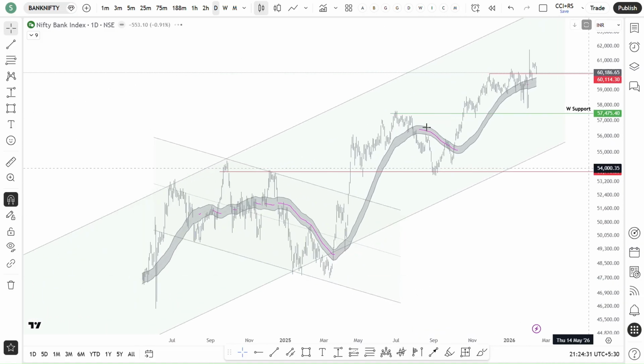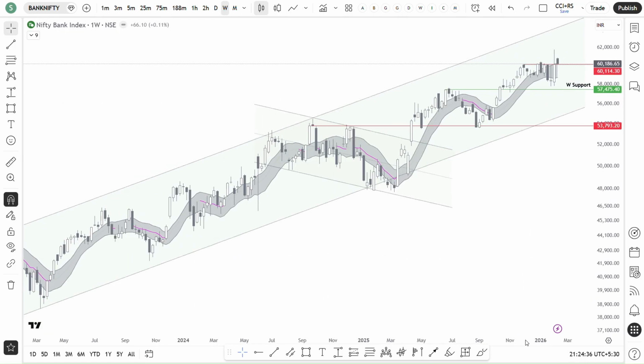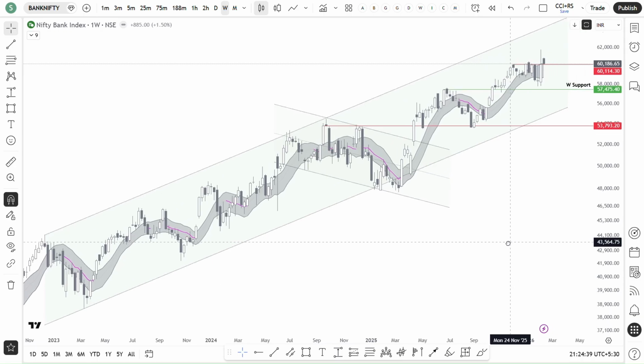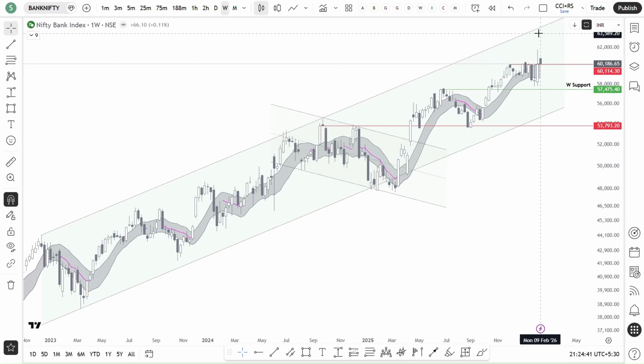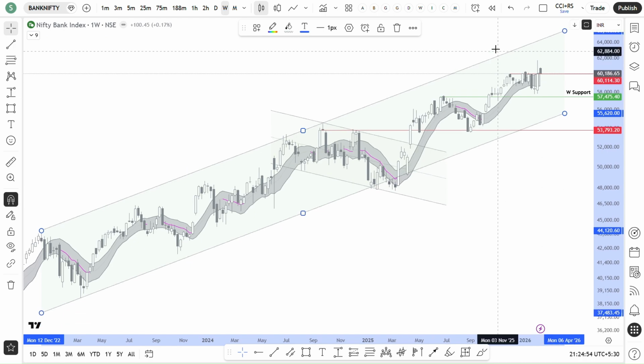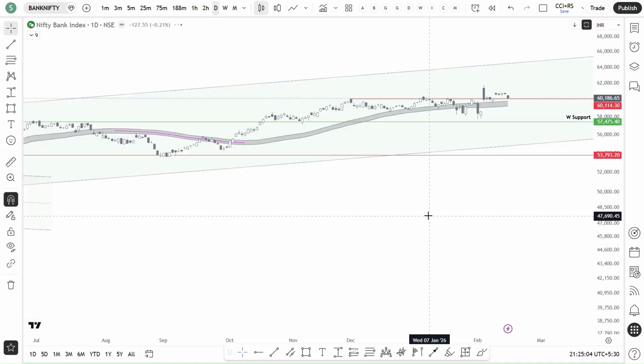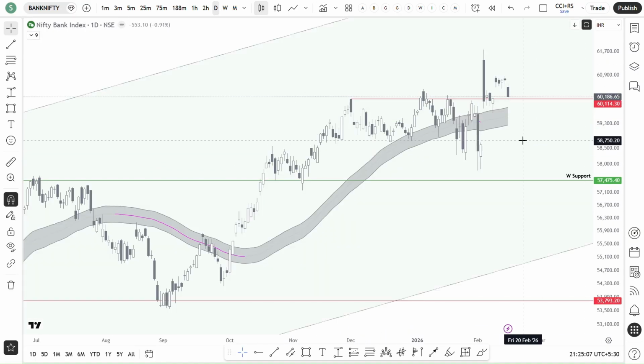And if you see in the weekly chart, it is in a long-term uptrend. I think if it tries to go upside, then we may see the upper channel. I mean, the channel upper line could be acting as a resistance. But for that, we need to observe how the price is going to behave. But as of now, the Nifty Bank also looks good only. It is above the 50 SMA only. So no issue with that.